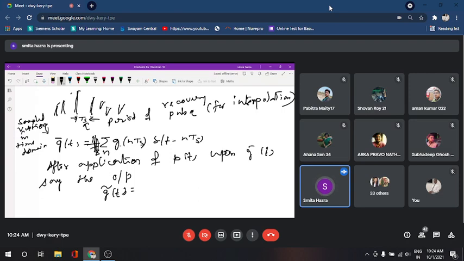Then what we get is g of nTs, and if p of t acts over this delta function, then because of the convolution, it will be written as p of t minus nTs. That is our first outcome after the application of p of t over the sample version of the signal.